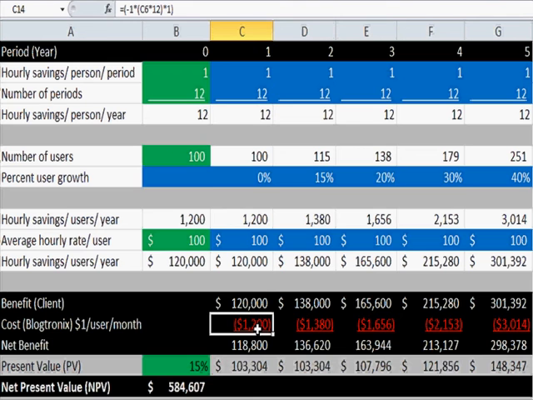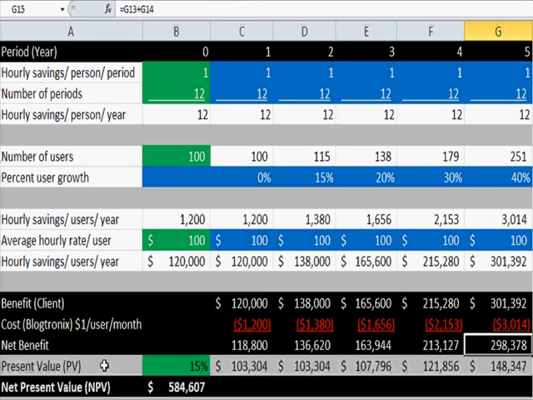In this case, it's very simple because the Btx SaaS version costs only $1 per user per month, and so with 100 users, that's $1,200 the first year. With 251 users, this is going to go to about $3,000. Now, what do we have here? We also have the net benefit. The net benefit is basically the difference in cost over time. And the first year alone, it's over $118,000, and it's going to go to about $300,000 in the 5th year.